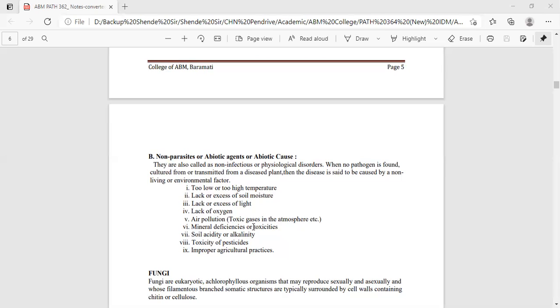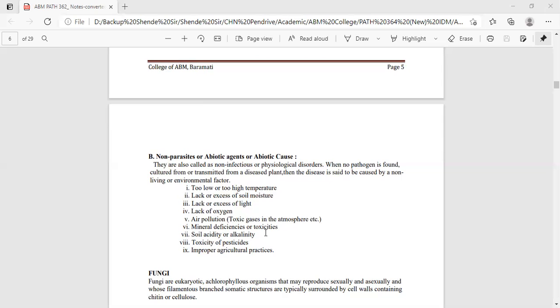Mineral deficiencies or toxicities: there are major and minor minerals, nutritional factors. If any fertilizer is deficient in the soil, symptoms can be seen such as yellowing of the leaves, vein clearing, vein banding. These symptoms can be seen in the leaves of the plant, so it comes under non-parasitic or abiotic causes.